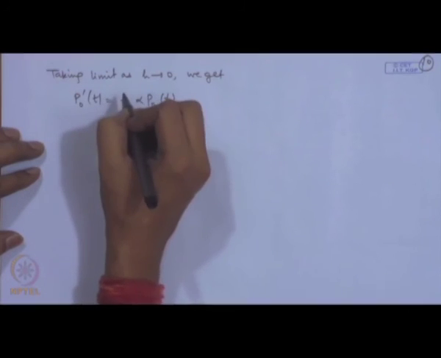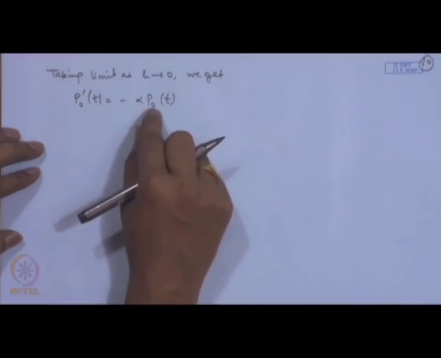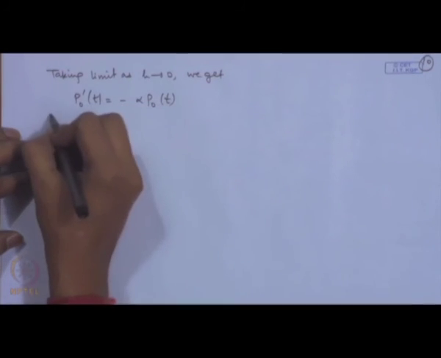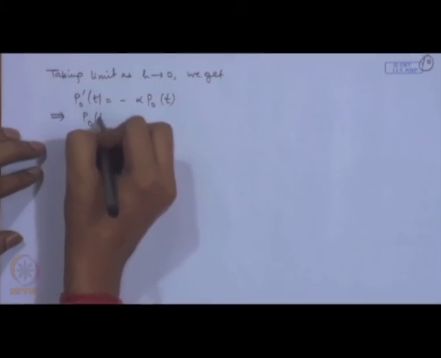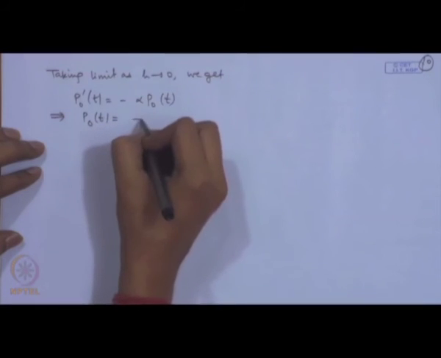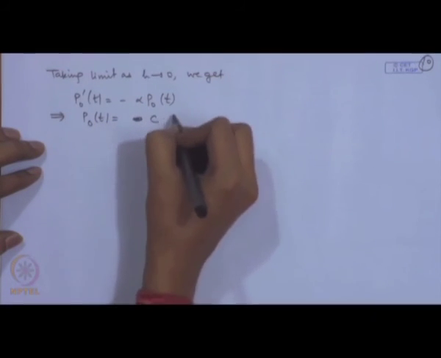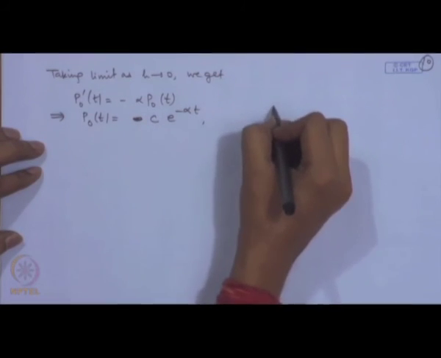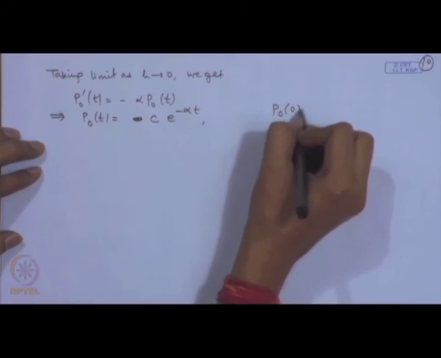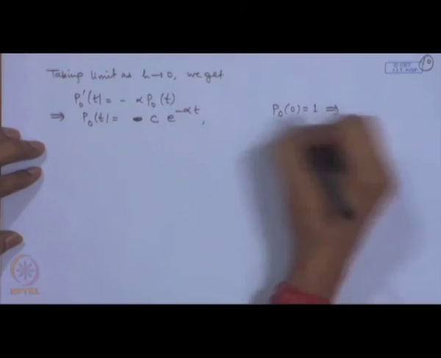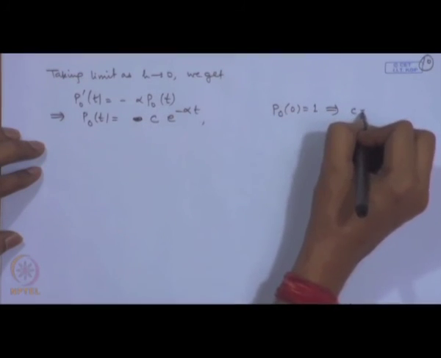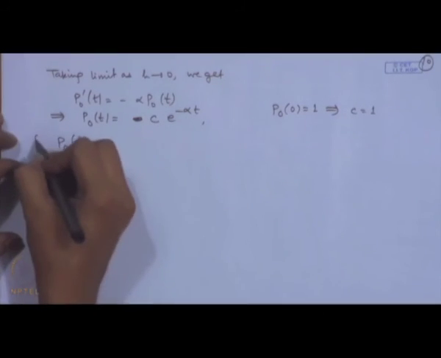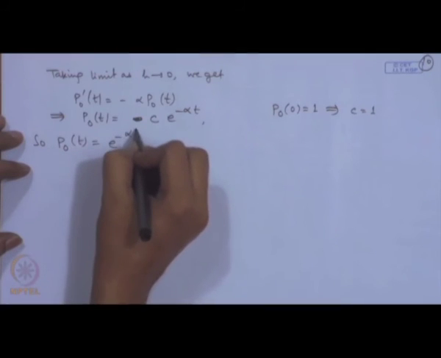This is nothing but a first order differential equation, which is just like a variable separable. So, if we simplify this, you get p 0 t is equal to a constant times e to the power minus alpha t. Now, this constant can be determined by the initial condition that p 0 0 is equal to 1. So, if we substitute this here, you get c is equal to 1. So, the solution is p 0 t is equal to e to the power minus alpha t.